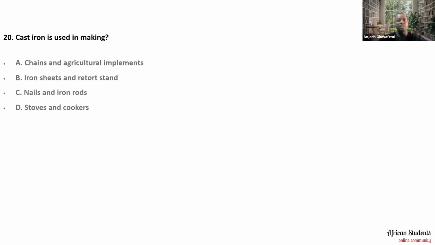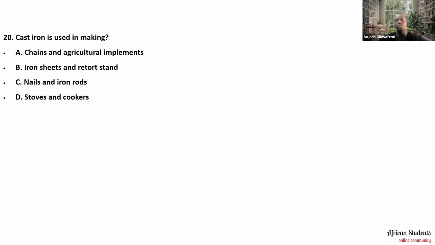Okay, so we're moving along now to question number 20 that says, cast iron is used in making what now? What do we use cast iron for? Is it chains and agricultural implements, iron sheets and retort stand, nails and iron rods, or stoves and cooker? So let me know what you feel the answer is in the comment section.